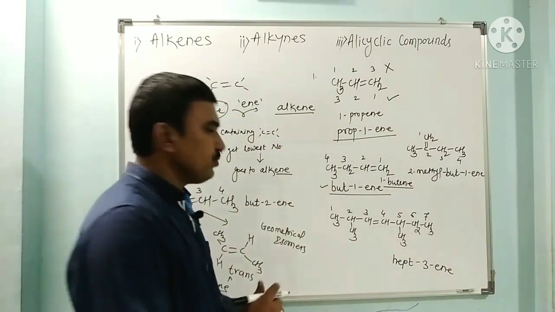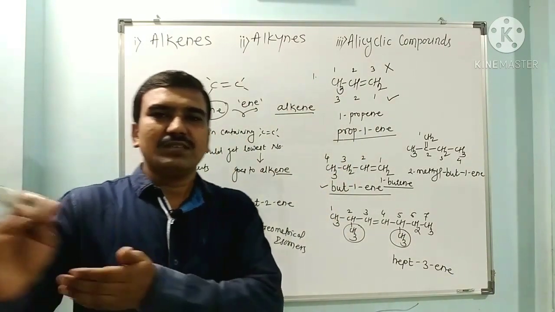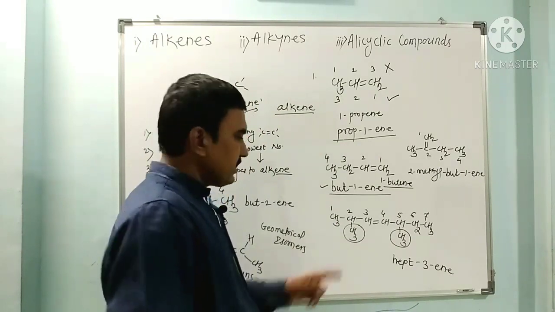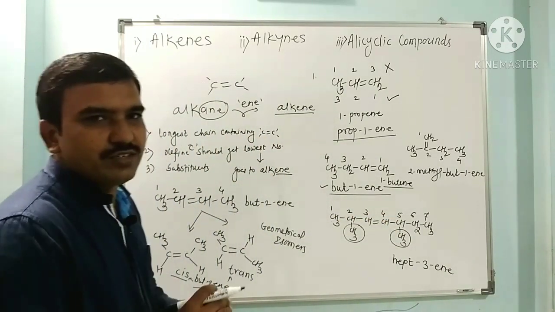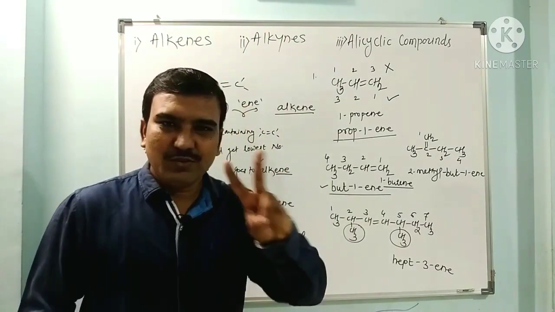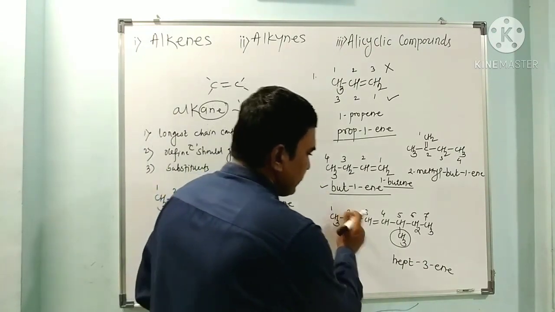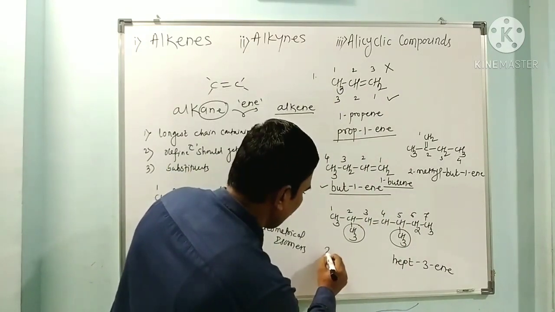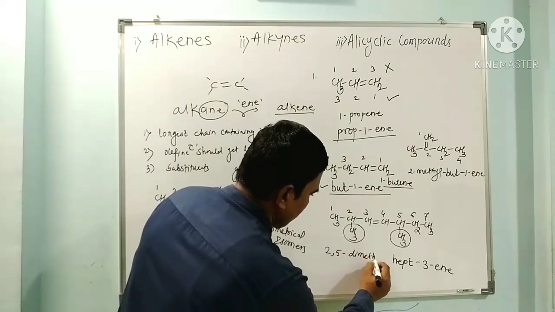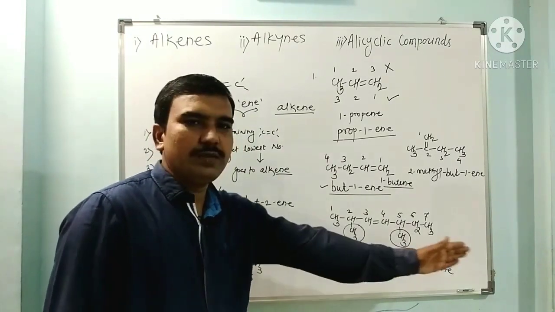Now what about these two methyl groups? We have to name them simply as per the nomenclature of hydrocarbons, alkanes. The second carbon is having a methyl, and the fifth carbon is having a methyl. So we have to mention the numbers of the carbon atoms to which both methyl groups are attached. Two methyl groups means dimethyl. Di means 2, one attached to the second carbon, the other attached to the fifth carbon. So this is 2,5-dimethyl hept-3-ene, or 2,5-dimethyl-3-heptene.